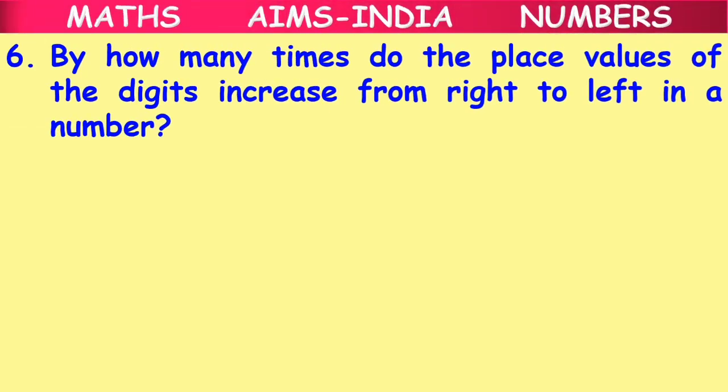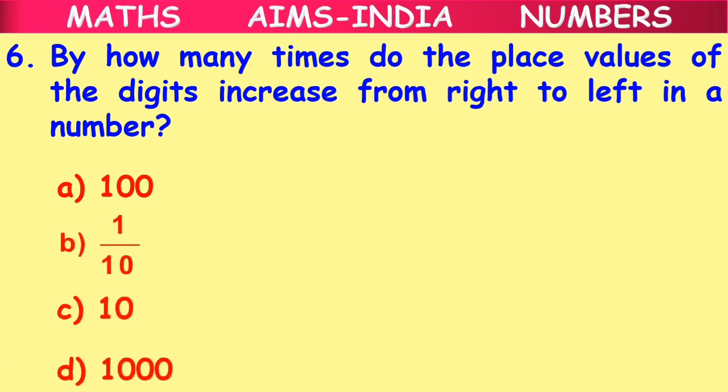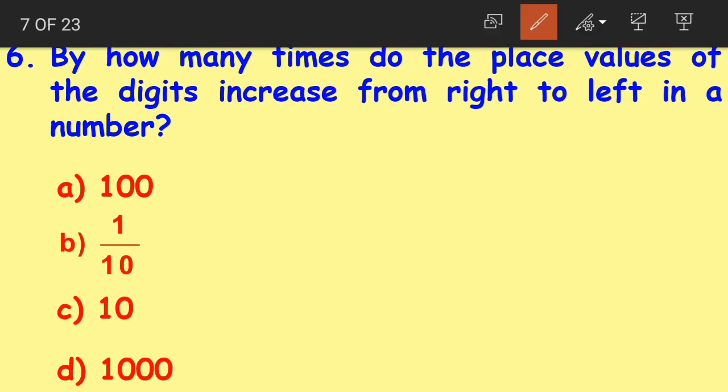By how many times do the place values of the digits increase from right to left in a number? Again, let us read the question. By how many times do the place values of the digits increase from right to left in a given number? Option A 100, option B 1 by 10, option C 10, option D 1000. Now what they are asking in the question is, let us take the number 312.